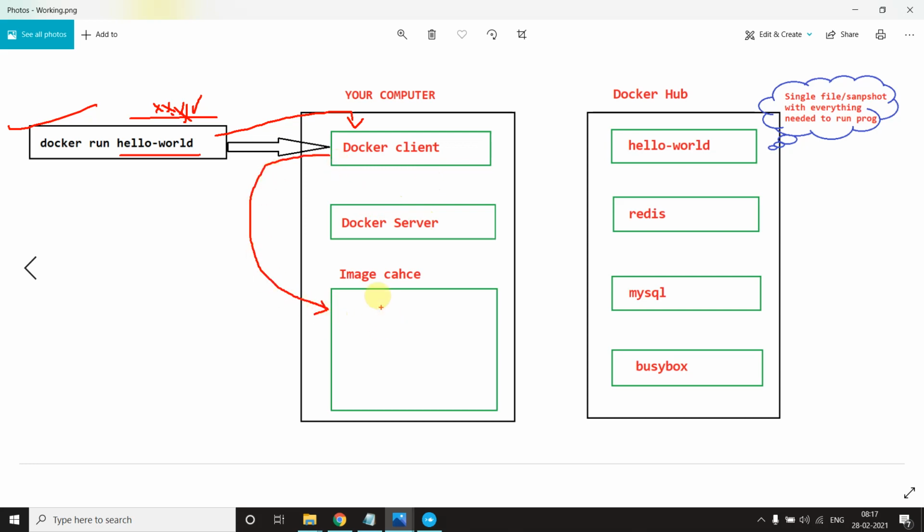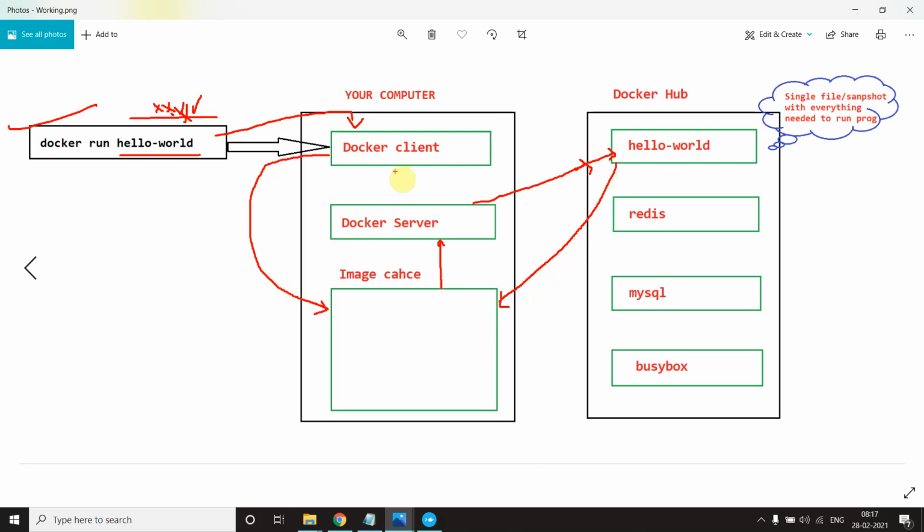It will search, is there anything available in your image cache? It's in your system only. But as you see there, the first line says it didn't find anything locally, that's why it goes to the server. If it doesn't find anything in the cache, it goes to the server and says, give me that particular image, and the server will go to Docker Hub. It will get this hello-world image, and when it finds hello-world in Docker Hub, it puts it first into the image cache, because when I fire this command a second time, I don't get that message that the image was not found locally.